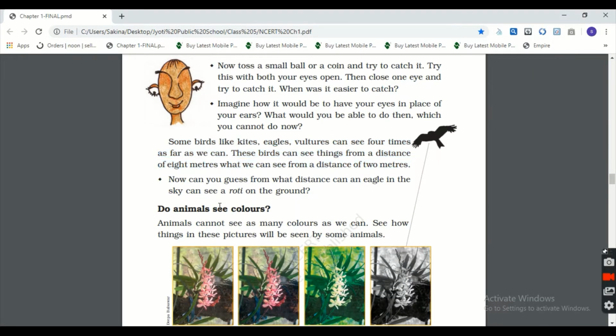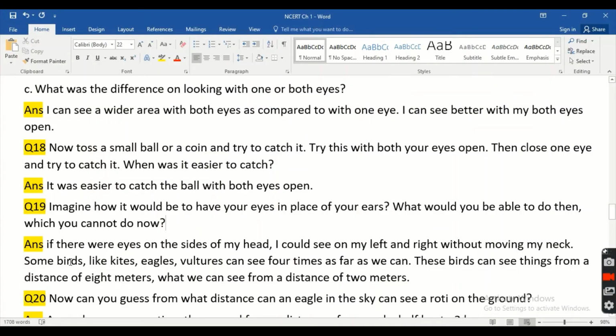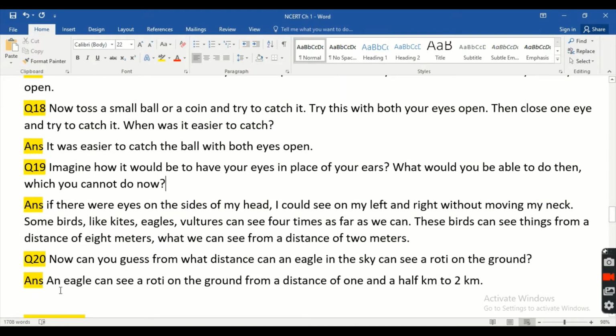Now again one more question. Can you guess from what distance an eagle in the sky can see a roti on the ground? The answer is an eagle can see a roti on the ground from a distance of 1.5 kilometers to 2 kilometers.